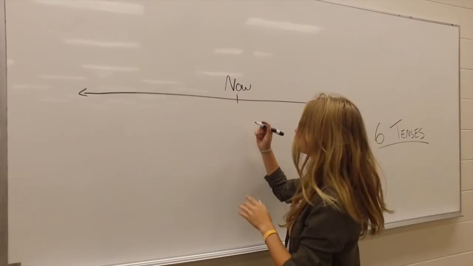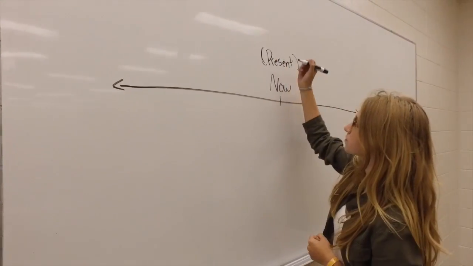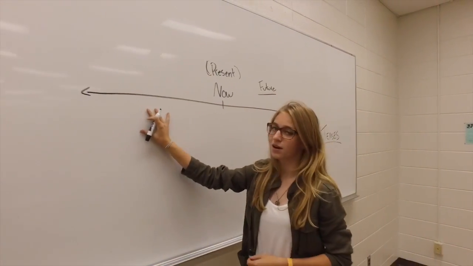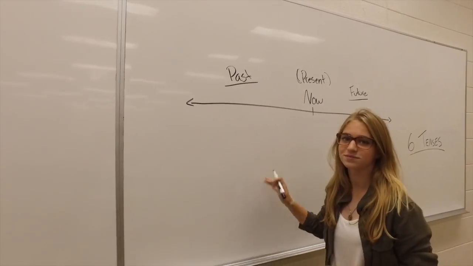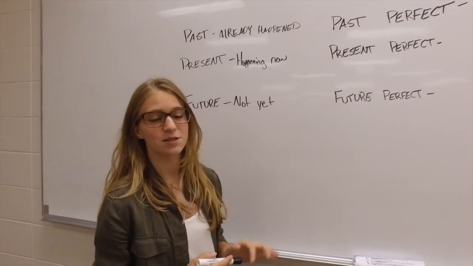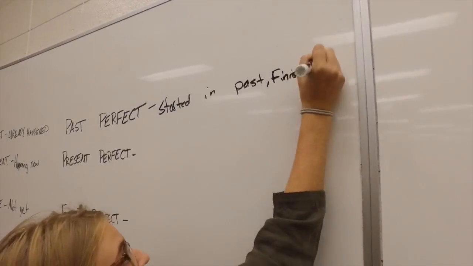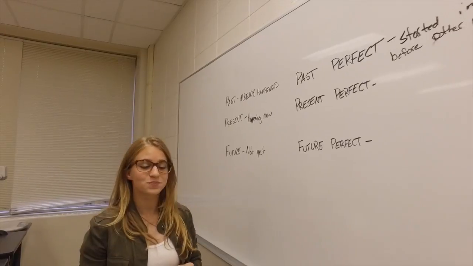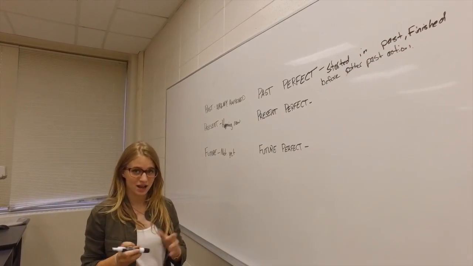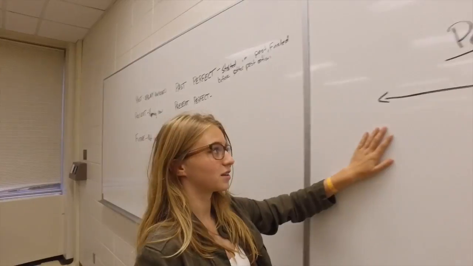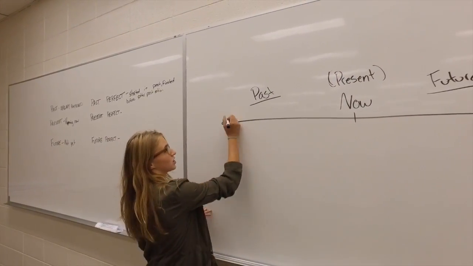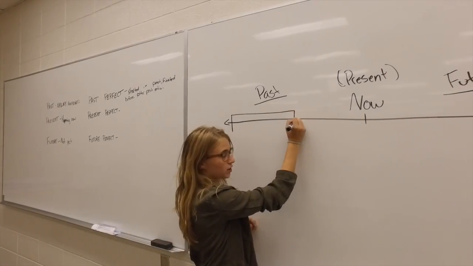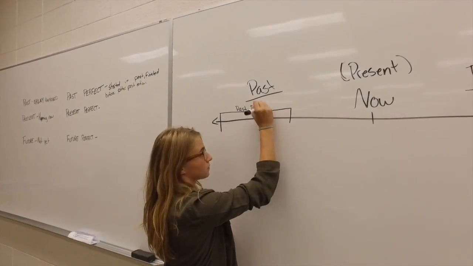So we've already talked about past, present, future. Now I can put them on a timeline. So right now, okay, and over here is the future. Then behind us is the past. The fourth tense is past perfect tense. Past perfect tense means it started in the past and it finished before some other past action could come in. So it could start back here and it could go all the way to about here. So that would be past perfect.